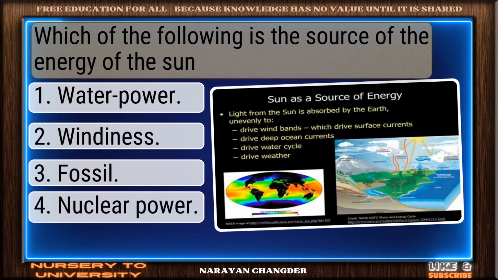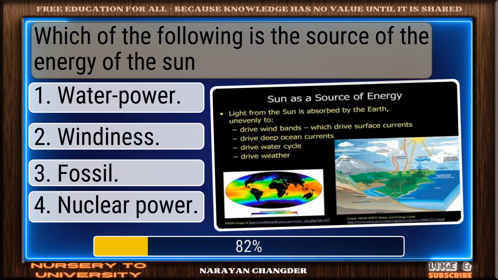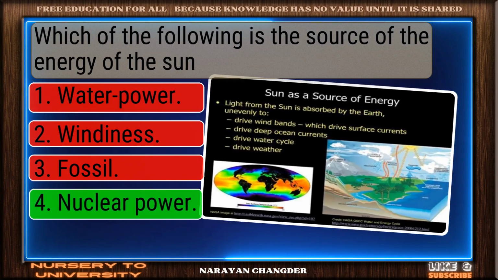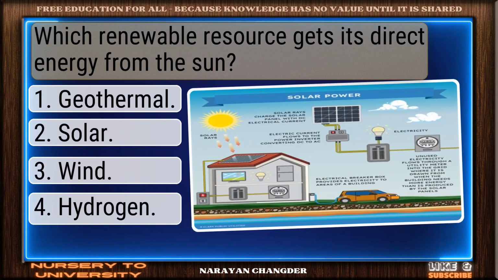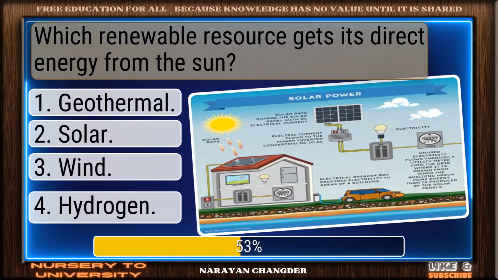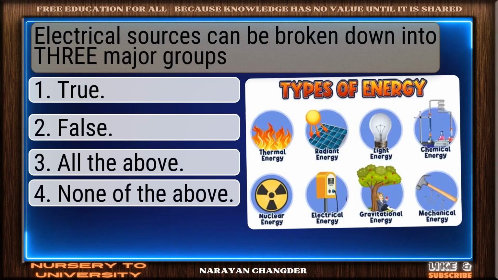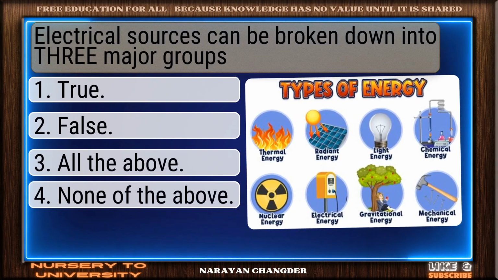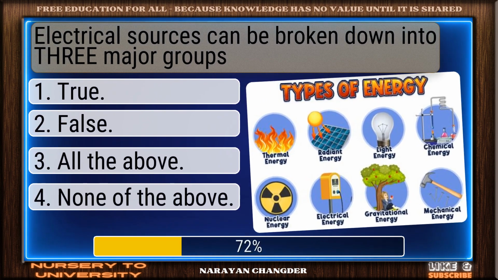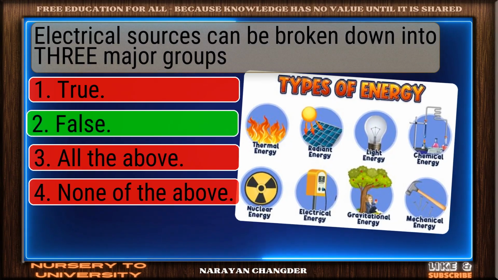Which of the following is the source of the energy of the sun? Correct response. Nuclear power is accurate. Which renewable resource gets its direct energy from the sun? You chose solar. Correct. Electrical sources can be broken down into three major groups. Good thinking. False is right.